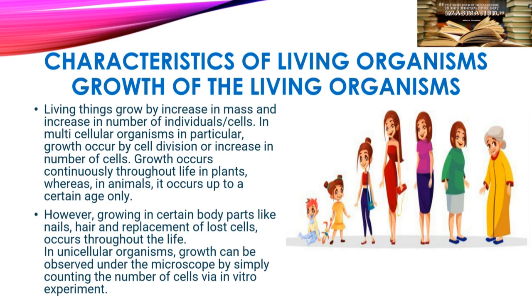Unicellular organisms means the organisms which have a single cell. So we can observe those organisms under the microscope by simply counting the number of cells. Because multicellular organisms contain a huge number of cells, but unicellular organisms contain a very small number of cells, it becomes so much easier for us to count the cells by the process of in vitro experiment. So I think you can understand about growth. Now let's move to the next slide.